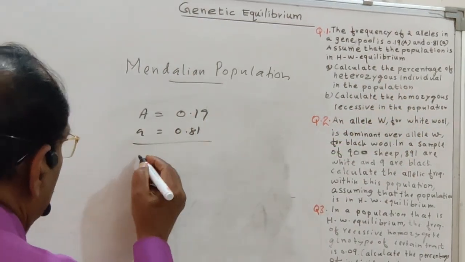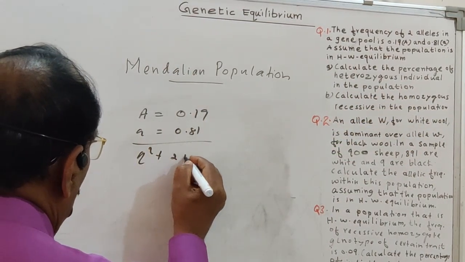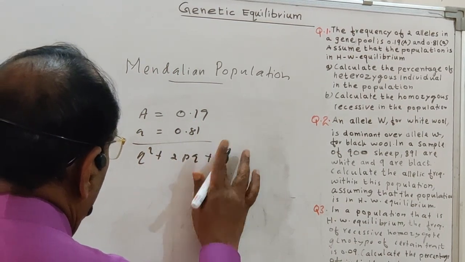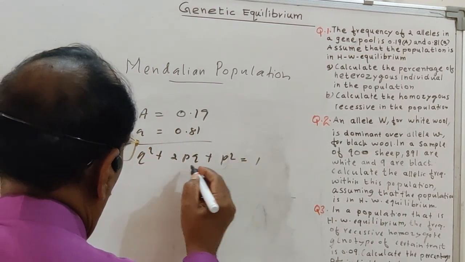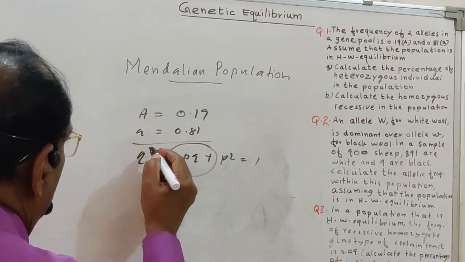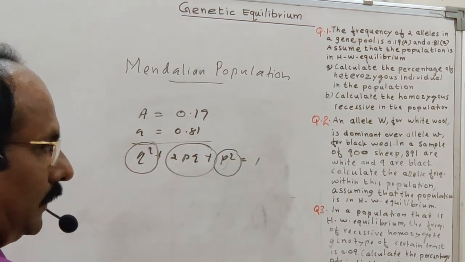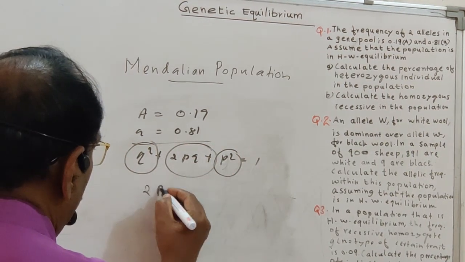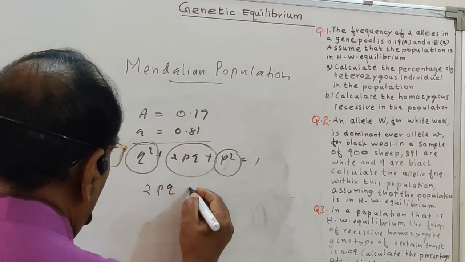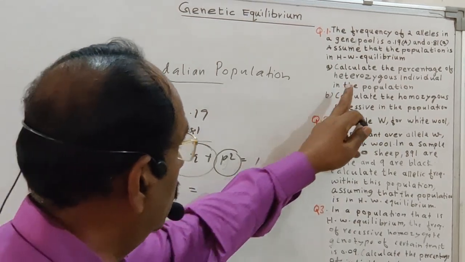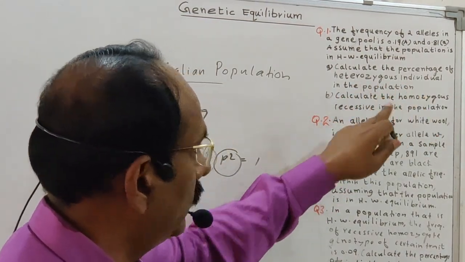So what is a heterozygous individual? P square plus 2PQ plus Q square is equal to 1. This is the heterozygous individual, this is the homozygous dominant individual, and this is the homozygous recessive individual.